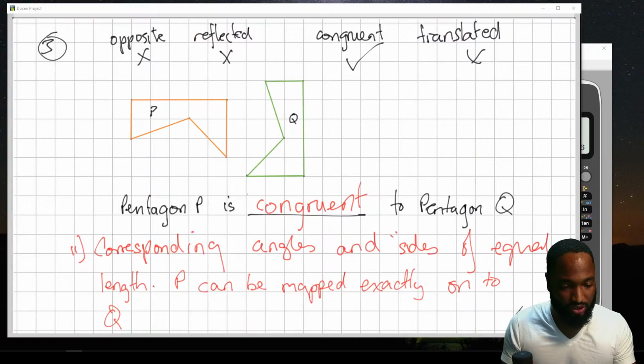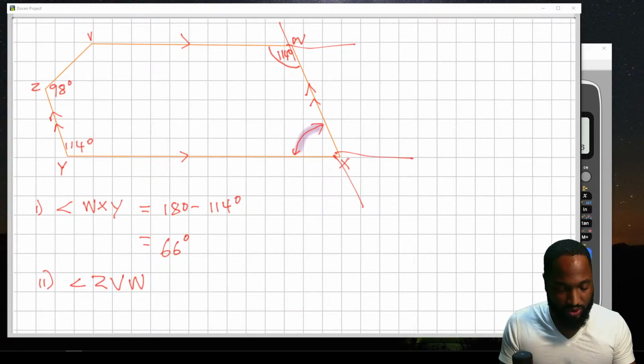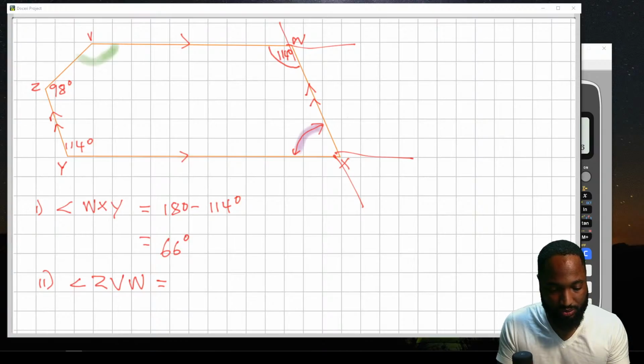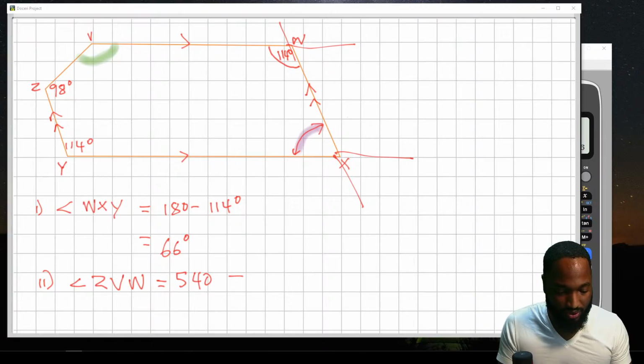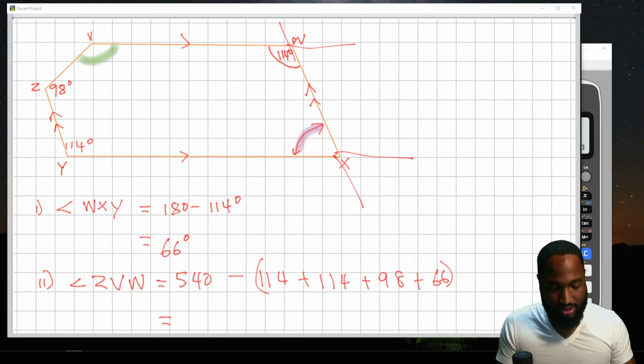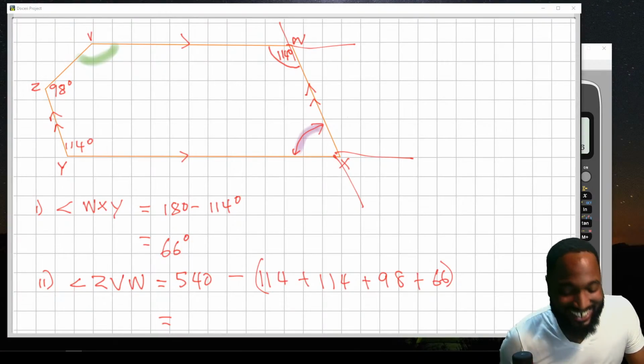So it's 540. So in other words, ZVW, the way to figure out this angle here is to say 540, subtract all the other angles that we know. We know 114, another 114, a 98, and 66. So you do that, and you get something. Tell me what you get.